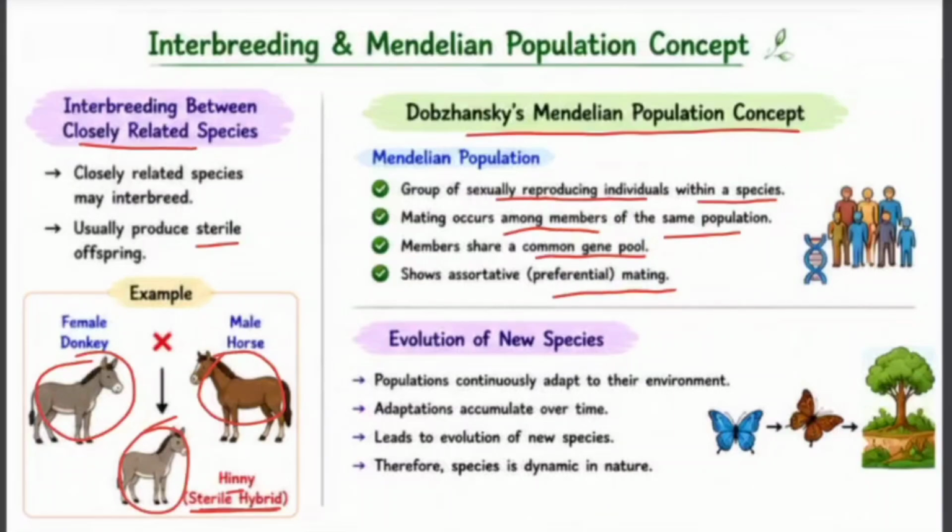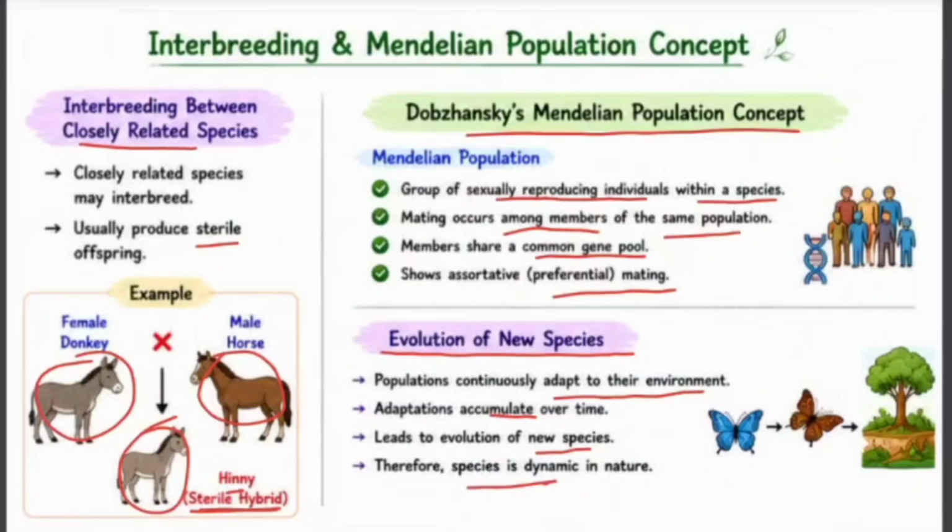Now let us move to our final topic, evolution of new species. It says that species are not permanent. As environments change, populations adapt to survive. Over long periods, these adaptations accumulate and gradually populations become different from their ancestors. Eventually, these differences may become large enough to form entirely new species. This process is known as speciation. Therefore, species are dynamic in nature and continue to evolve over time. This is about the species concept.